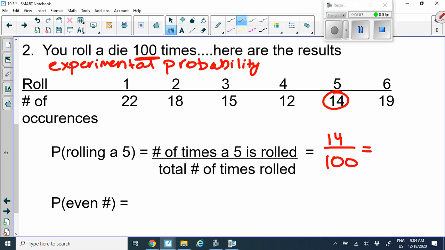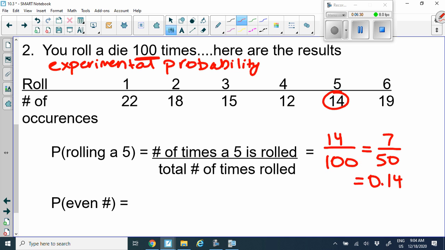Okay, don't forget, if you write it as a fraction, put it in simplest form. So the number that goes into both 14 and 100 is 2. So I have 7 over 50. Now, if you want to, you can also write that as a decimal. So 7 divided by 50 is 0.14. So notice this is a little bit different than our theoretical probability. Actually, the idea is that if you keep rolling it to infinity, then the experimental probability will get to be about the same as the theoretical probability.